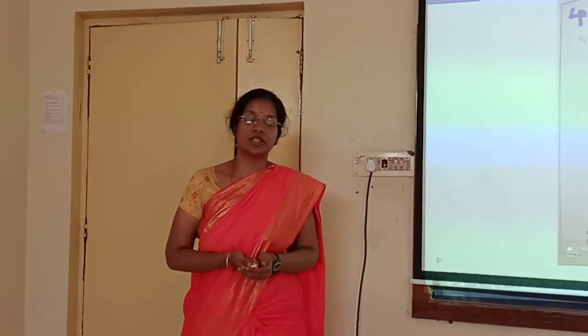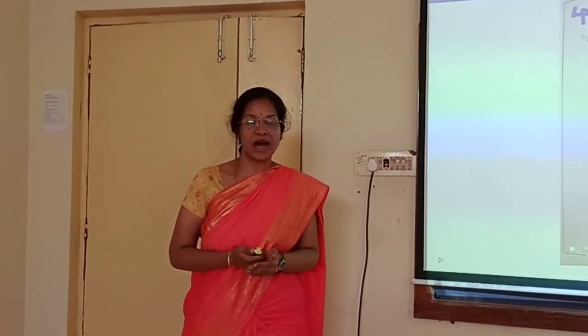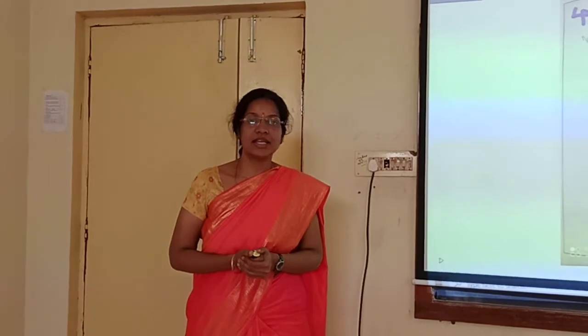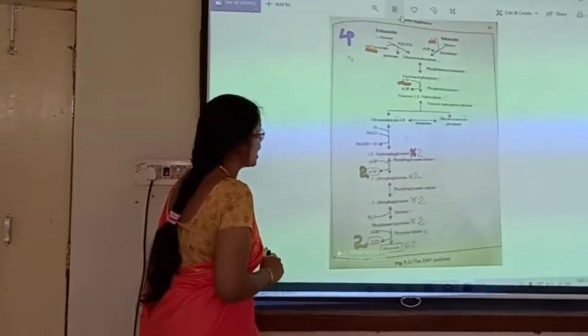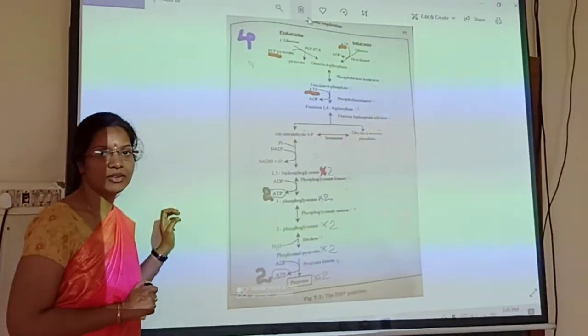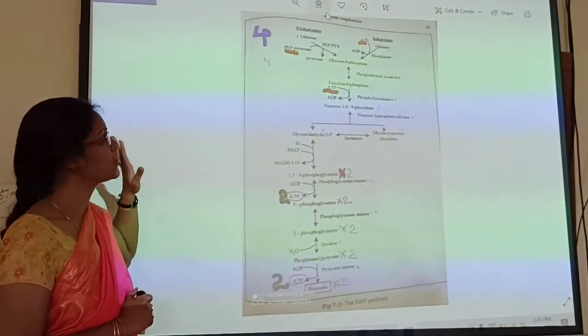Glucose can be converted to pyruvate by three pathways, that is the EMP pathway, the ED pathway and the HMP pathway. Among these three pathways, in this video I am going to explain clearly about the first pathway, that is the EMP pathway. All of you have a look at the EMP pathway. You can just focus there.